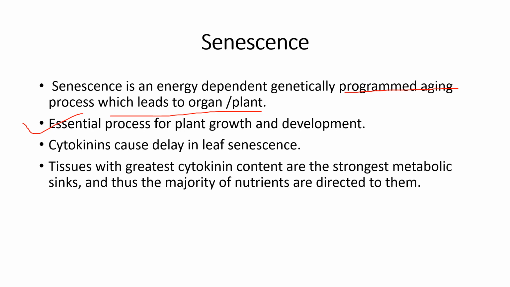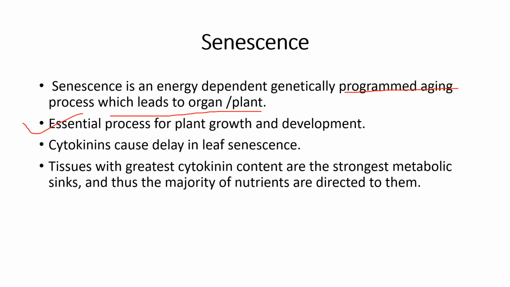So the spot treated with cytokinin will remain green for a long period of time, while the other part of the leaf undergoes programmed aging. The concentration of endogenous cytokinins decreases in most senescing tissues, and exogenous application of cytokinins causes a delay in senescence in most tissues.